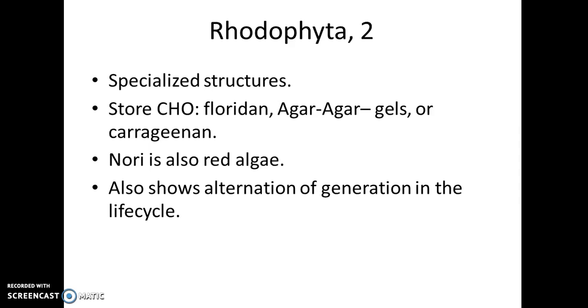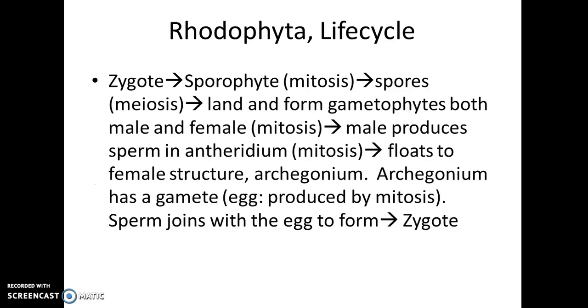Now, agar-agar makes our bacterial gels, or the electrophoresis gels, and it also produces carrageenan, which is a food thickener. We put it in ice cream and yogurt and it makes it nice and thick. It is also nori. Nori is red algae. Oh, I love nori. It's the stuff that goes on top of sushi. And it also shows an alternation of generations in its life cycle.